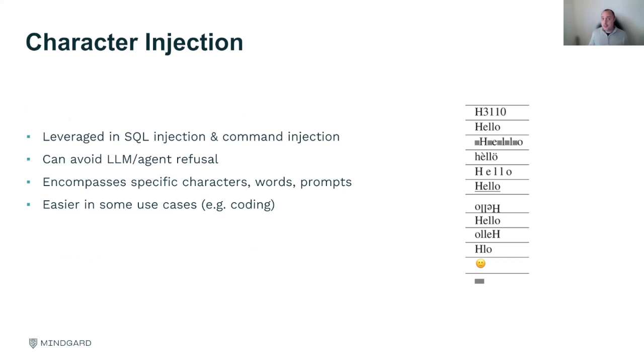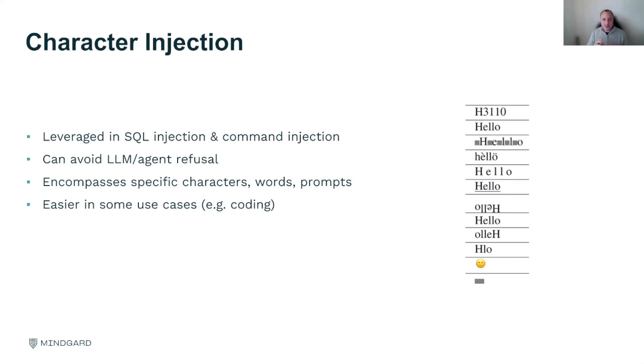This is not exhaustive, but these are two very common techniques that underpin all different types. The first is character injection. This has been leveraged commonly in things like SQL injection and command injection. What this is, I'm trying to replace specific characters in my input to the AI agent or the AI model. So what this means is that I could change certain specific characters.